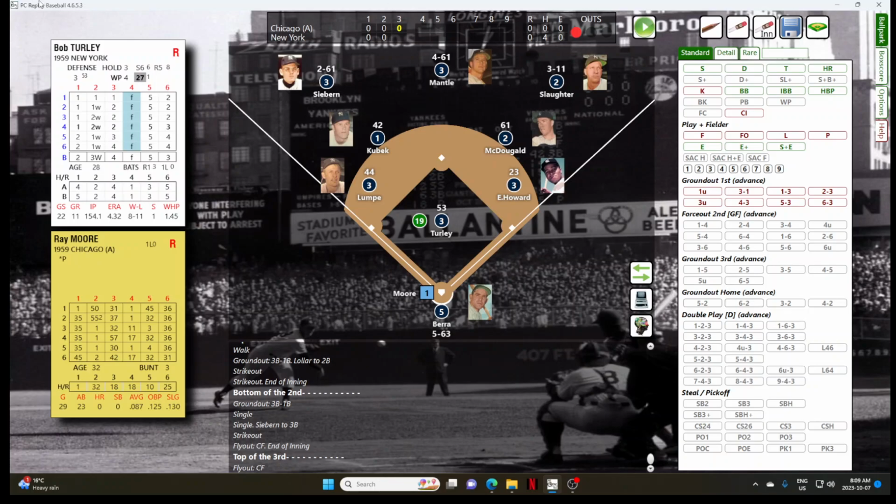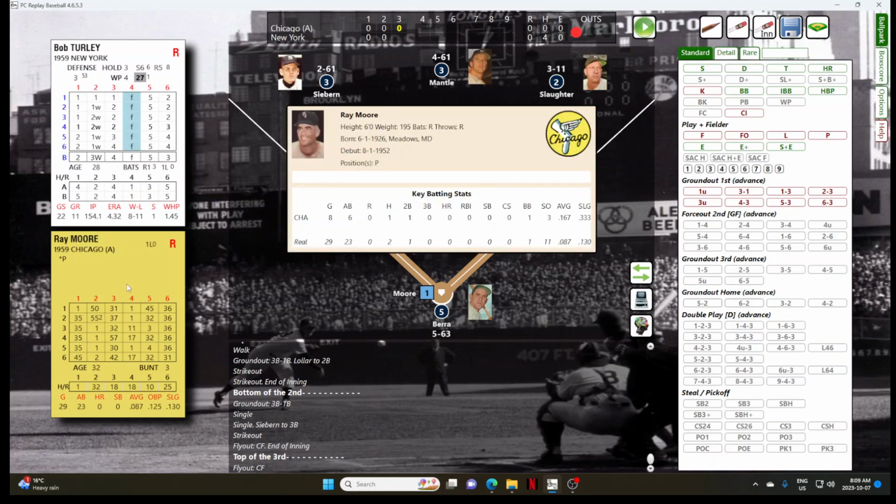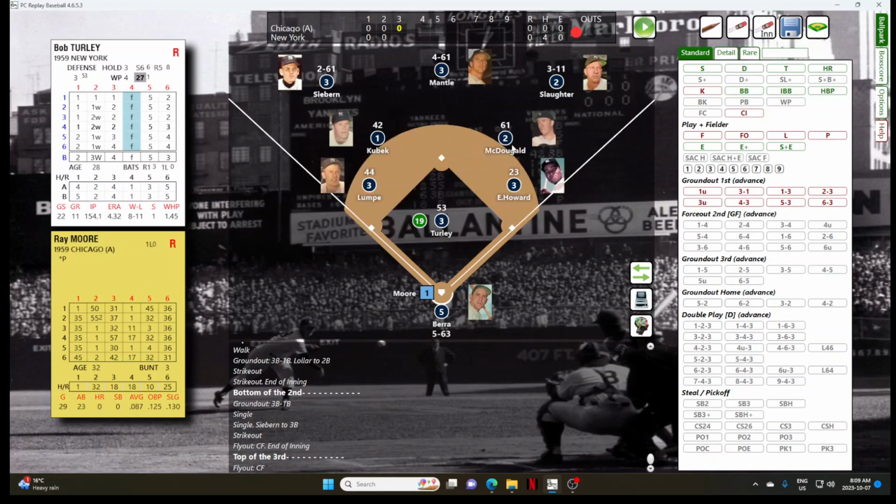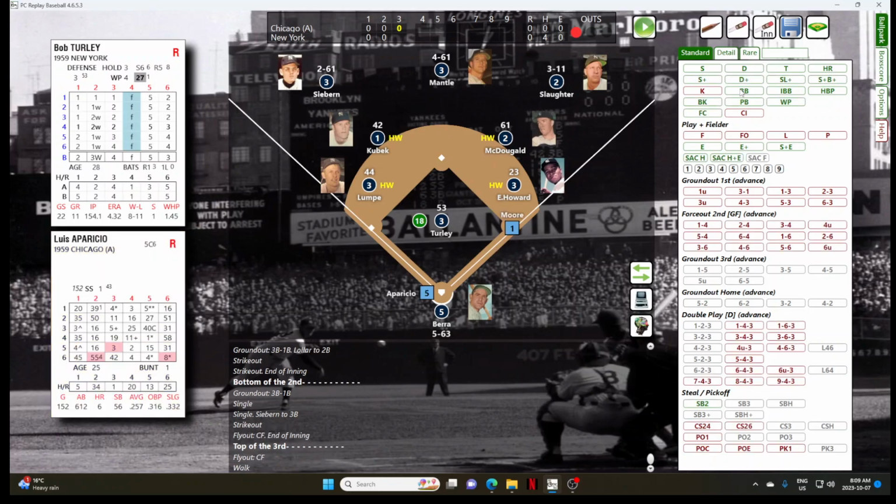Ray Moore, the pitcher. Let's see what kind of offensive numbers he has. He has 1 hit in 6 at-bats, and it was a double. And Moore will draw a walk. 1-out walk for the top of the order and Luis Aparicio.